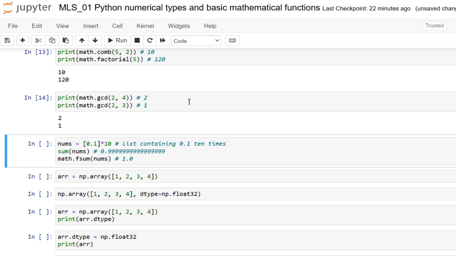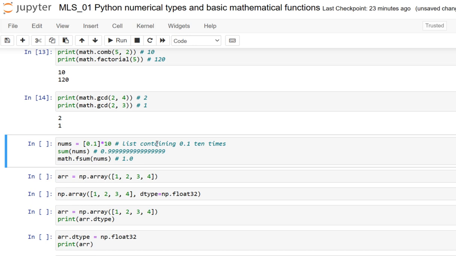Okay, so there are also a number of functions for working with floating point numbers, that is fsum. The fsum function performs addition on an iterable of numbers and keeps track of sums at each step to reduce the error in the result. This is nicely illustrated here. Kindly just observe, dear friends. So nums is equal to 0.1 times 10.